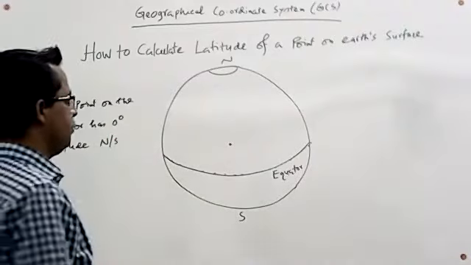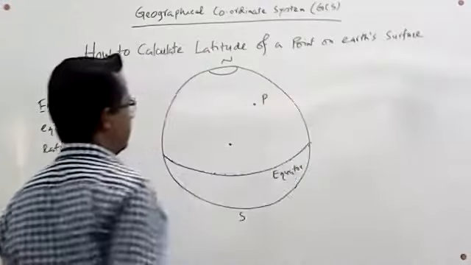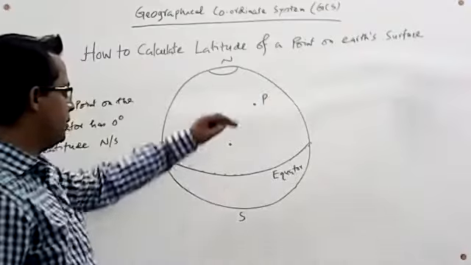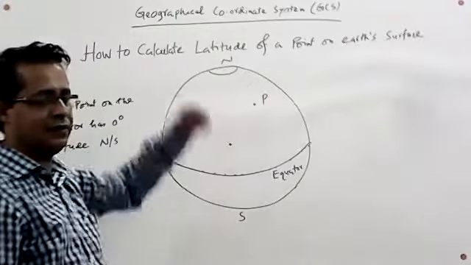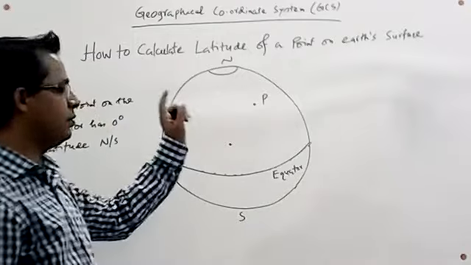Now, suppose here is a point P, and it is situated on the Earth's surface. Now we are going to calculate the latitude of this point.